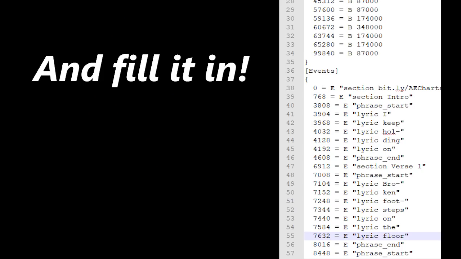So yeah, like I said, adding lyrics in Moonscraper is a little bit tedious, but there are other options you can do for the .chart format that make it a little bit easier. The workflow I personally use: slap down a bunch of lyric events, but don't fill in the lyrics, just have a bunch of lyric space blank events in Moonscraper, just doing the timing placement. Then open up that chart file in your text editor of choice and add the lyrics in there manually. It's a bit faster if you can get used to the workflow, but it typically needs a bit more testing just to make sure you put everything in the right places.